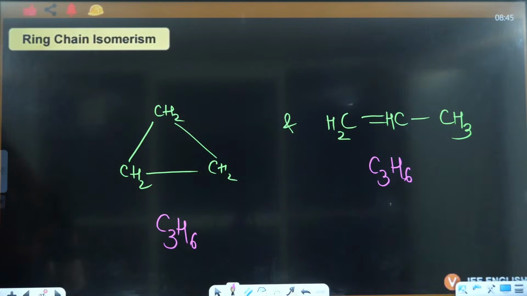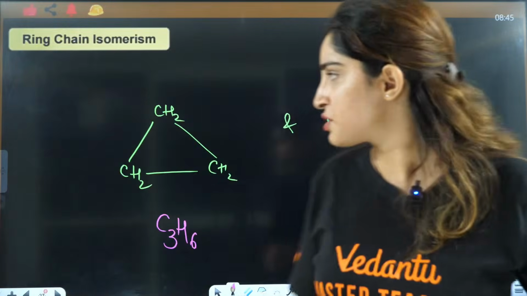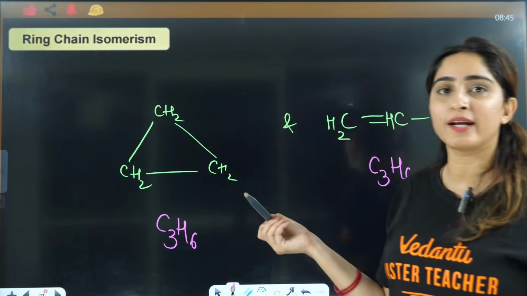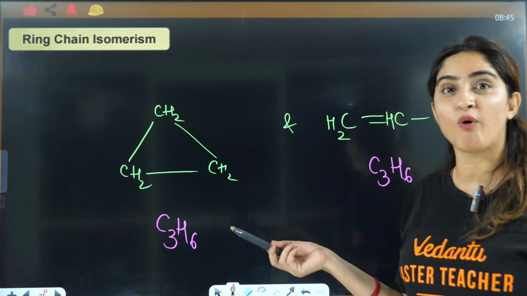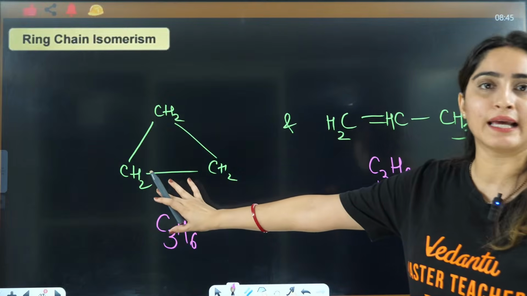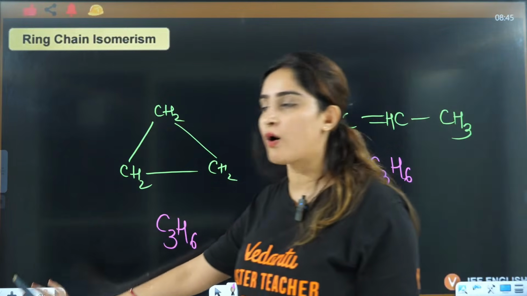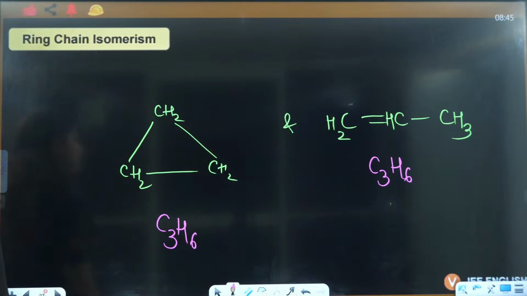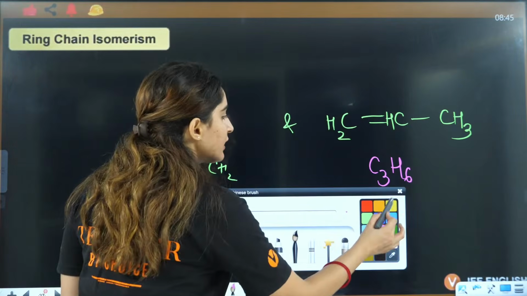This is not aromatic, this is not aromatic. Aromatic always has a double bond, pi bond, and cyclic conjugation. This is a simple cycloalkane, not at all aromatic, this is non-aromatic. Okay, everybody got it?